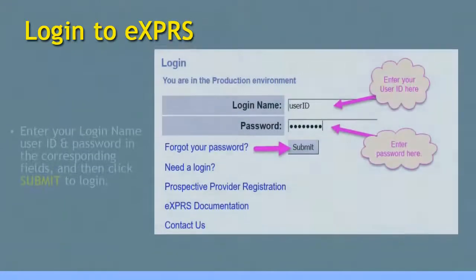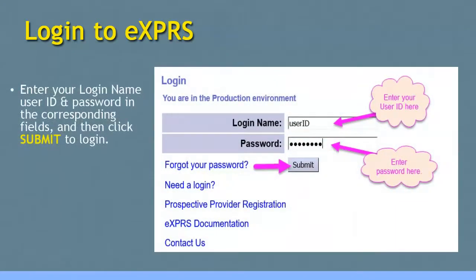To bill for ancillary services, DD foster care providers will first have to log into the system. From the main Express login page, enter your user ID and password in the corresponding fields and then click Submit to log in.